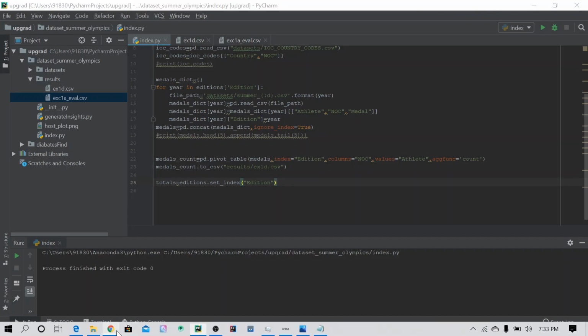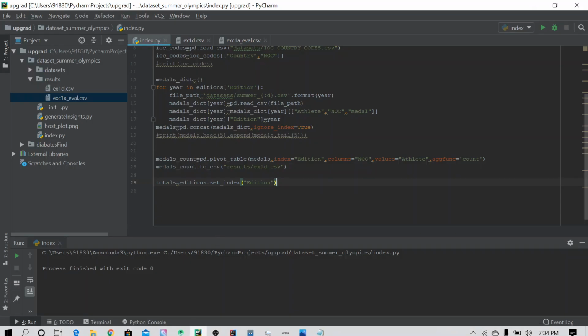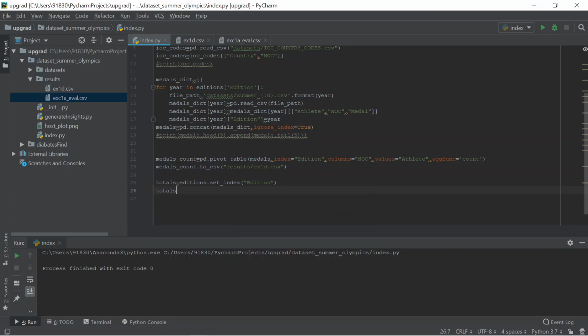Next, they asked me to extract the Grand Total column from totals and assign the result back to totals. They asked me to use only the Grand Total column, and also divide the data frame medals count by totals along each row. You will have to use the divide method and axis rows, and assign the result to fractions. So totals equals, I need to select only Grand Total.